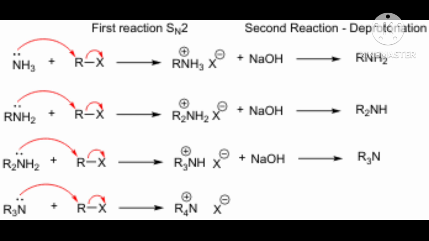N and carbon have joined. Now the carbon has a double bond with oxygen, and CH3 is attached to that carbon. Means C2H5 NH CO CH3. This is called N-ethyl ethanamide, correct?